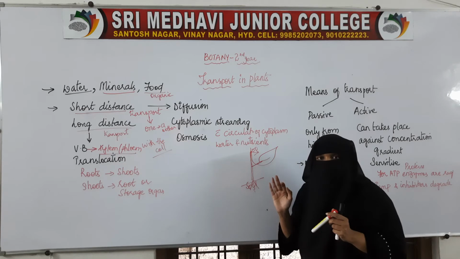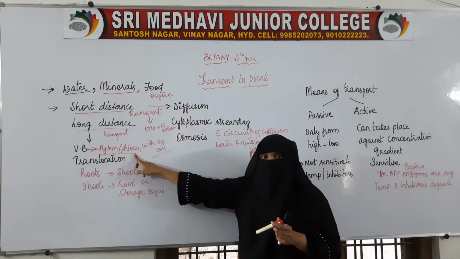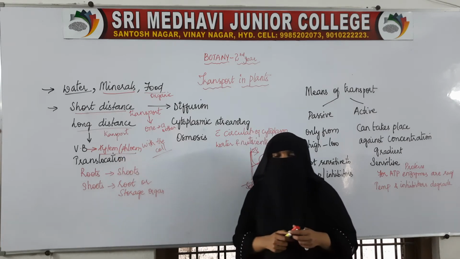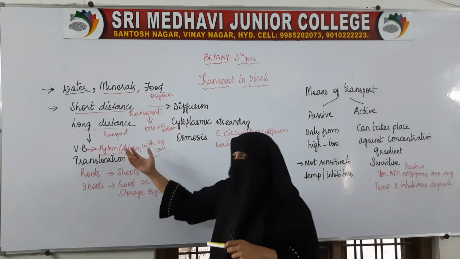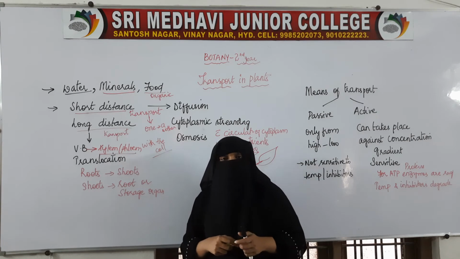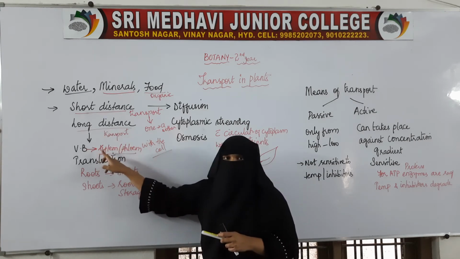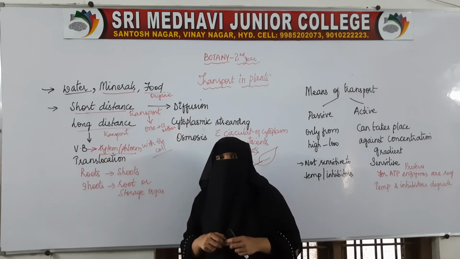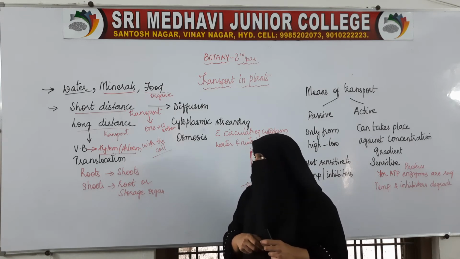That is done by the phloem. So phloem conducts food and xylem conducts water. Both of them are conducting tissues, or they are part of the vascular bundles. So this long distance transport is done by xylem and phloem. These are the conducting tissues which conduct water and food material.